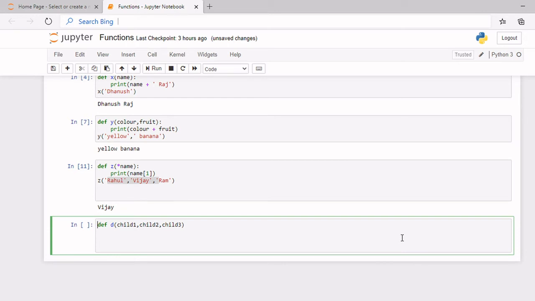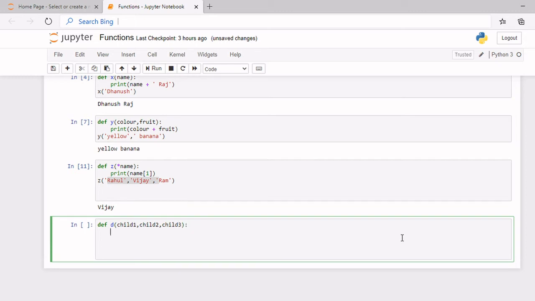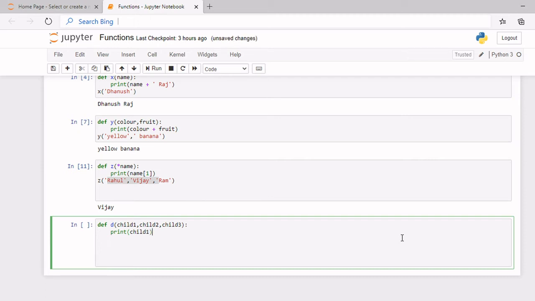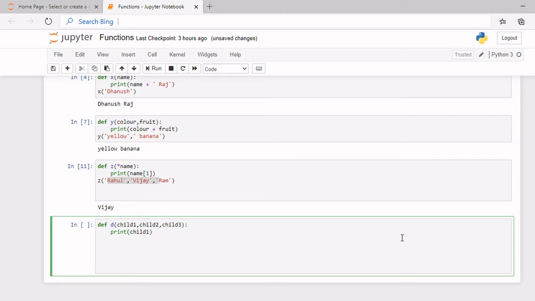You should never forget to put the colon. The colon, and now I'm going to write here print child 1. Print child 1, and now I'll come down and call the function. I'll write the name of the function, and inside of these brackets I will write what each of these key values mean.